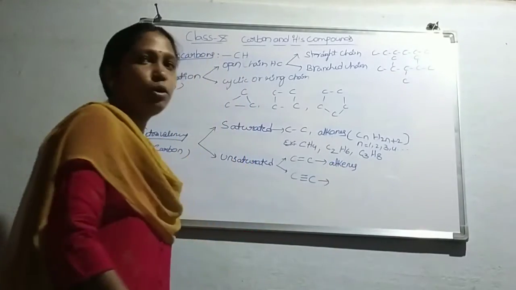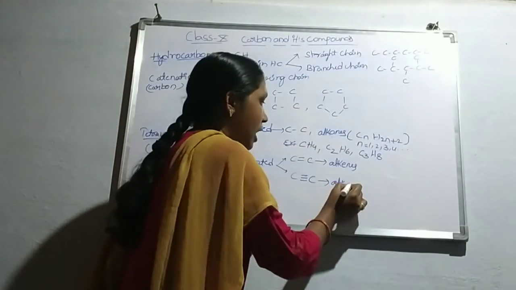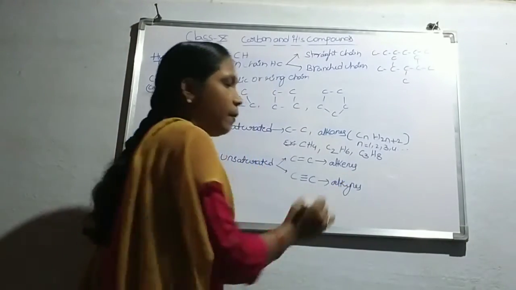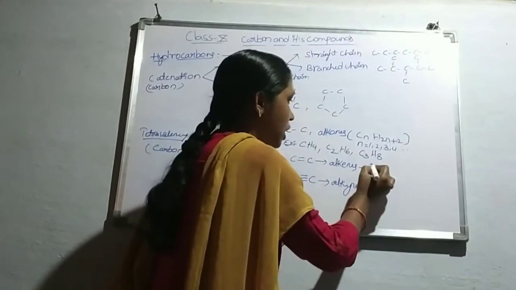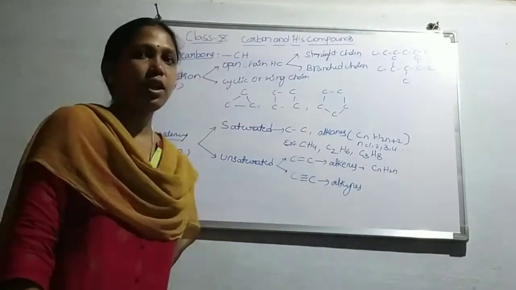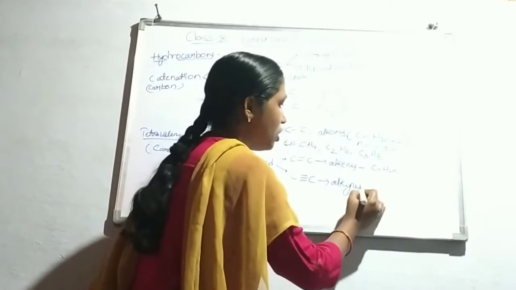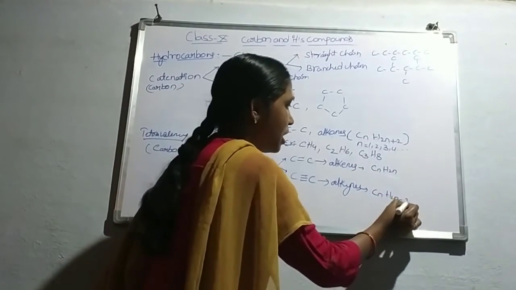If the hydrocarbon has at least one triple bond, it is known as an alkyne. The general formula of alkenes is CnH2n.